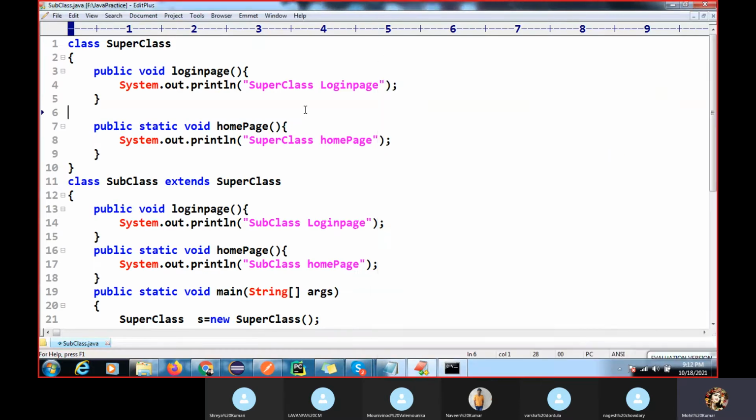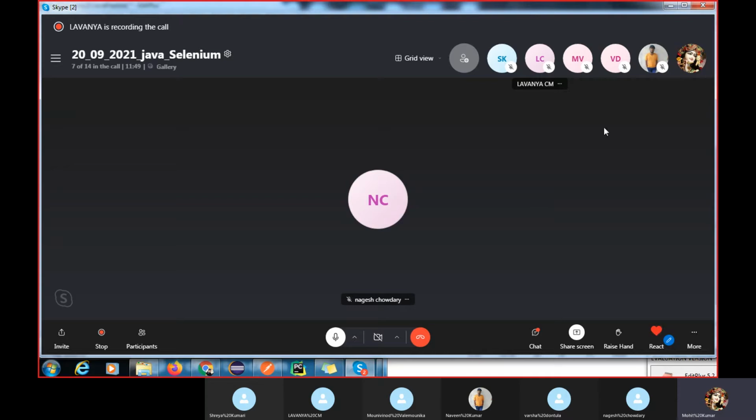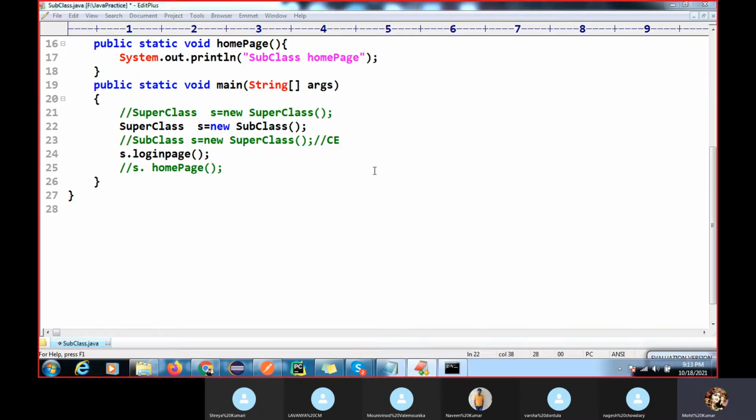So which type of object am I holding now? This one. Now if I call this, which class method will execute, superclass or subclass? I'm not getting any response from anyone. If you are not able to understand, let me know. I will explain one more time. But I need an answer.